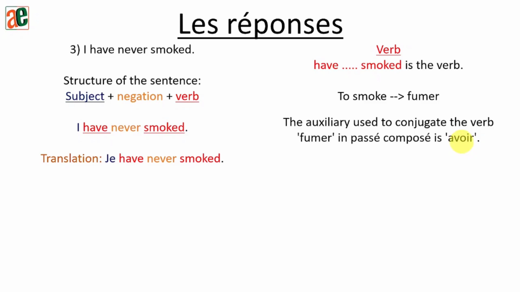Or if you have a tutor, you can ask him for more information about how to conjugate the verb in passé composé. So here the auxiliary that we'll use to conjugate the verb to smoke will be avoir. So the passé composé will be ai fumé. Ai fumé.